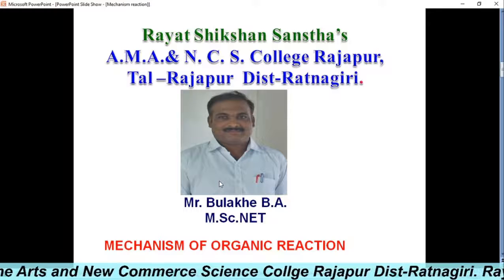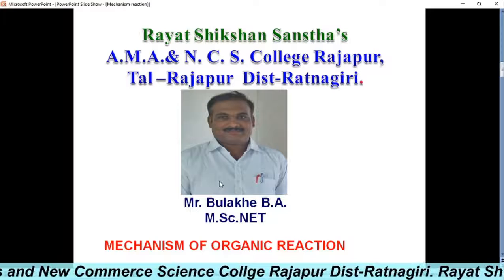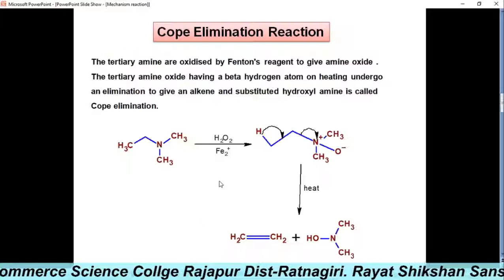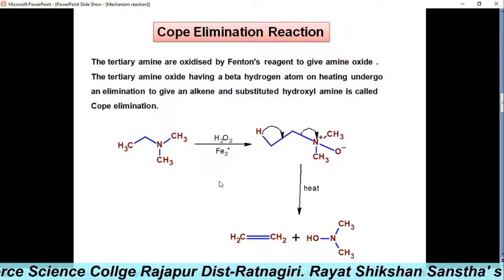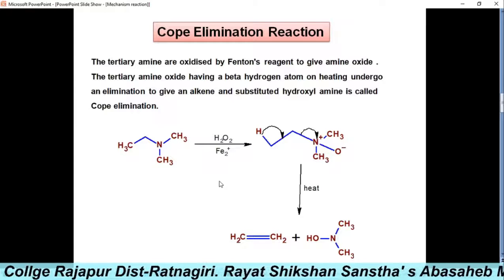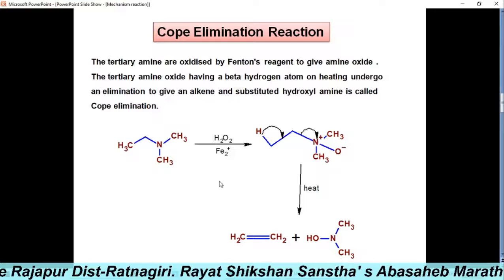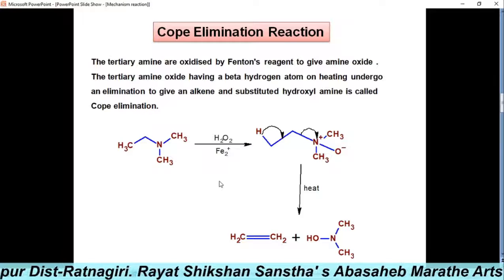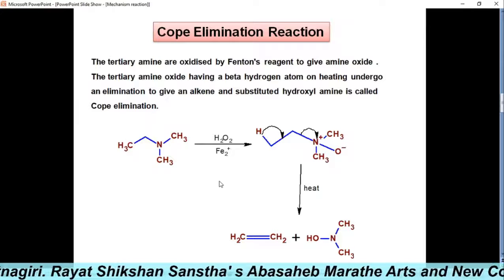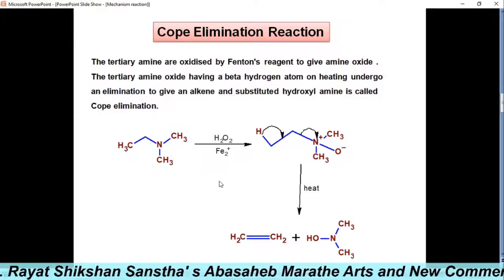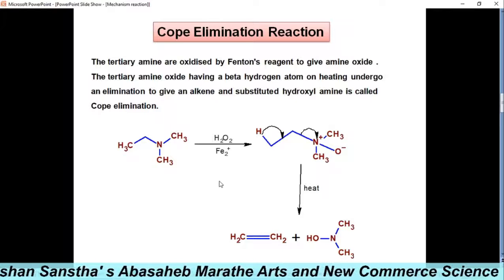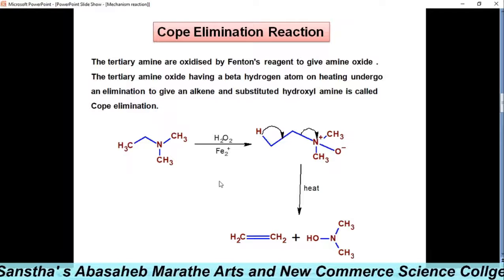In today's lecture we are going to discuss the chapter Mechanism of Organic Reaction. In the last lectures, we have seen the various types of rearrangements, like the Claisen type of rearrangement, Cope rearrangements, as well as the pyrolysis of acetate. Such a part we have completed. Now, today we will see the Cope elimination reaction.